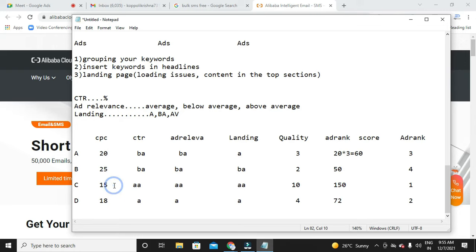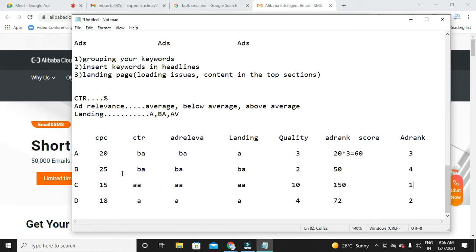C is bidding the least, but in which position is it standing? In the first position. Though the bidding is very low, this advertiser ends up in the first position. Why did he get his ad on top? Because of quality score factors like ad relevance, landing page, and CTR. Based on this quality score, he got his ad on top, right?